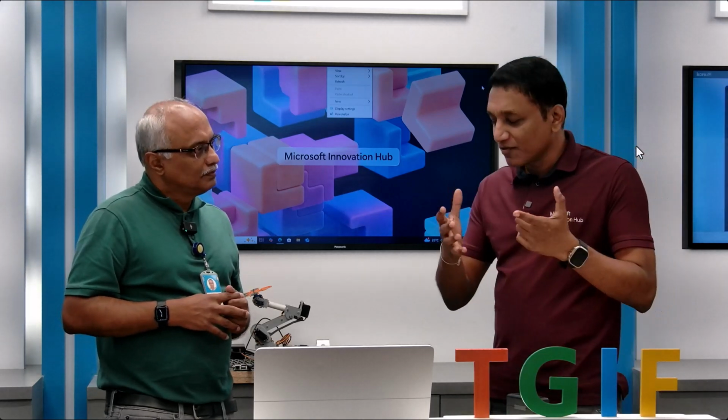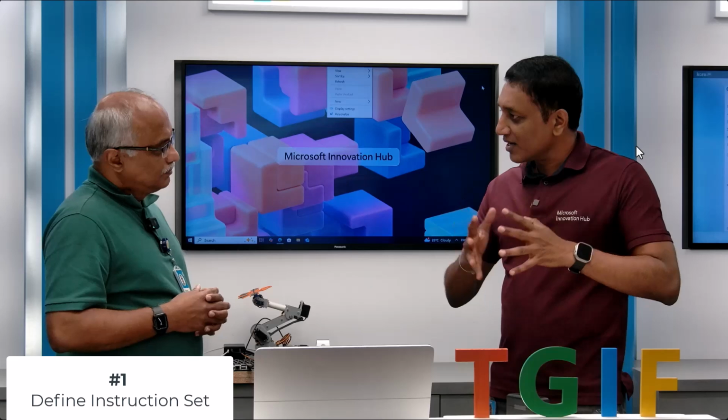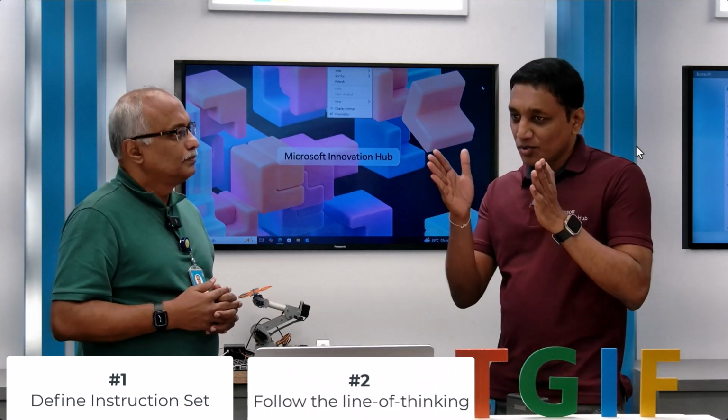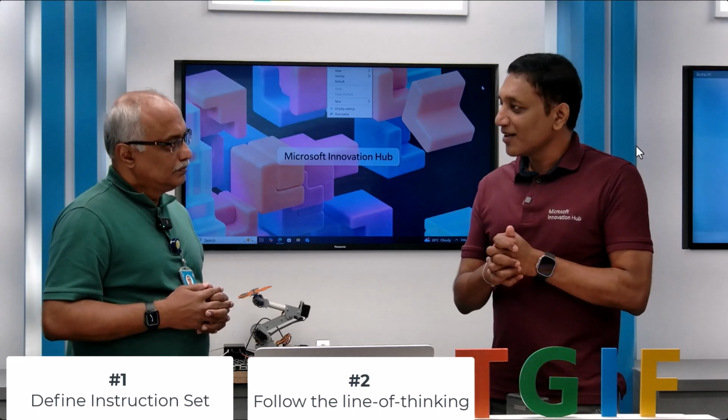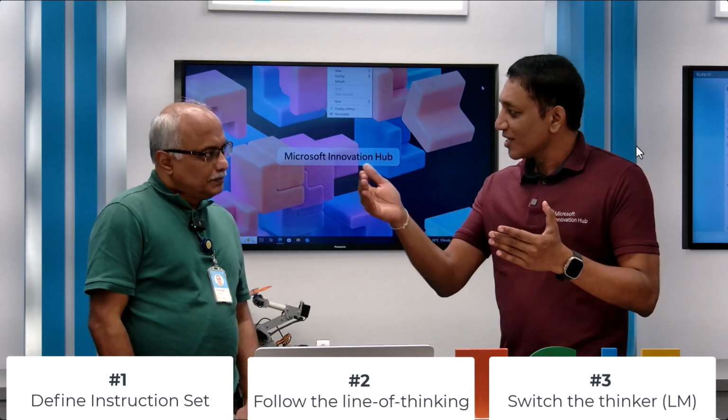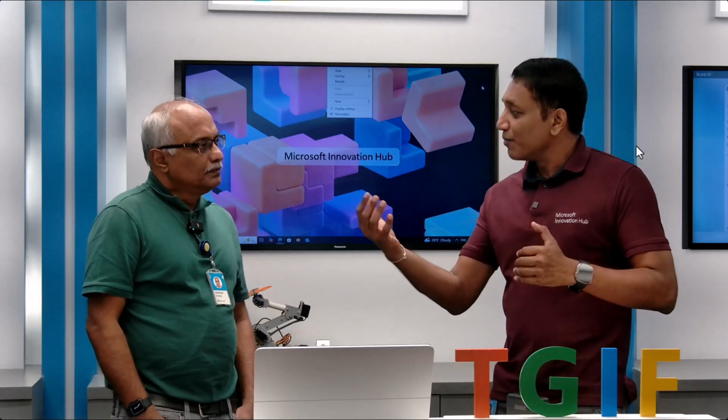3 tips. Number one is, of course, define an instruction set as guardrails before you start using agent mode. Number 2, follow the line of thinking so that you don't get derailed on the outcome. Number 3, if you are not getting the desired output, switch the thinker, switch the model, so that you can get a different perspective. True, that's true. Awesome. So this is wonderful, Shikhar.